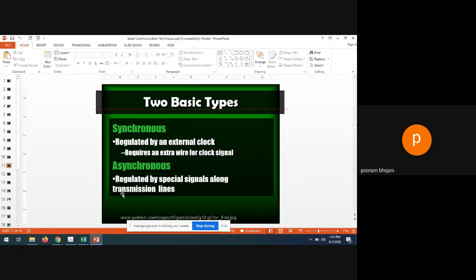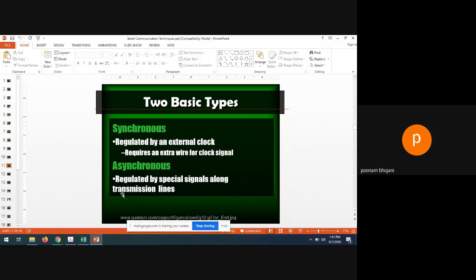So two basic types are there for the serial communication. Generally, synchronous and asynchronous type of serial communications are being used. Let me tell you what is the difference between synchronous and asynchronous. Synchronous serial communication means the data which will be transmitted in a wire will be regulated by an external clock.